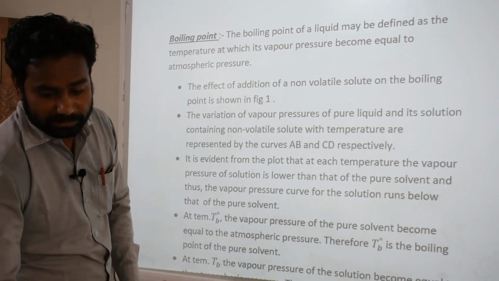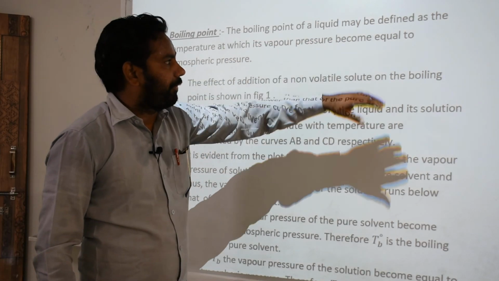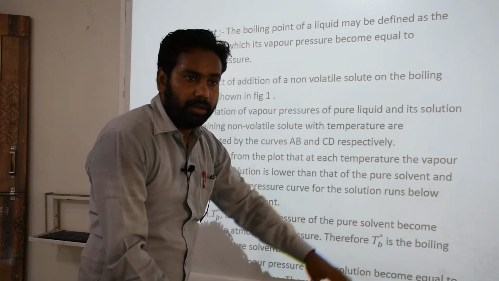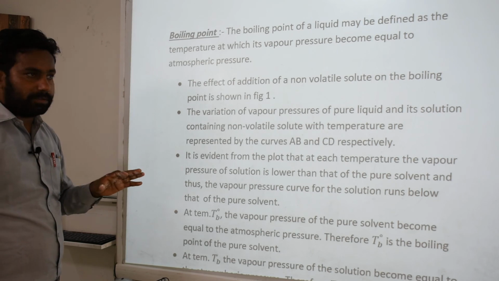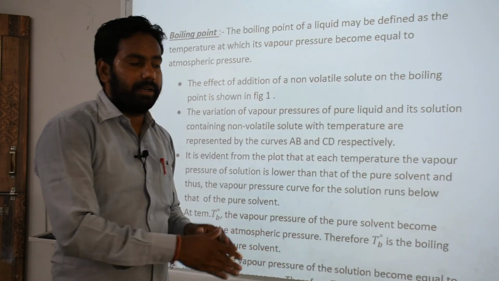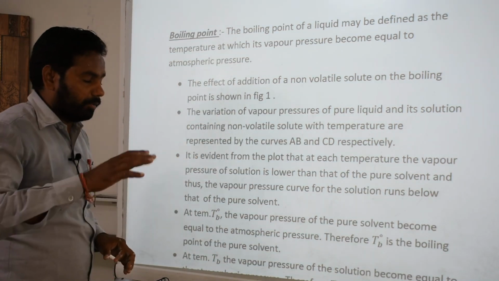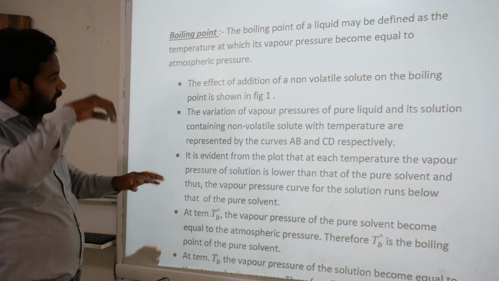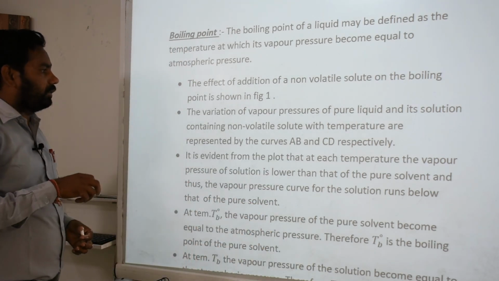In chemistry language, the boiling point of a liquid may be defined as the temperature at which the vapor pressure of the liquid becomes equal to the atmospheric pressure. Done.